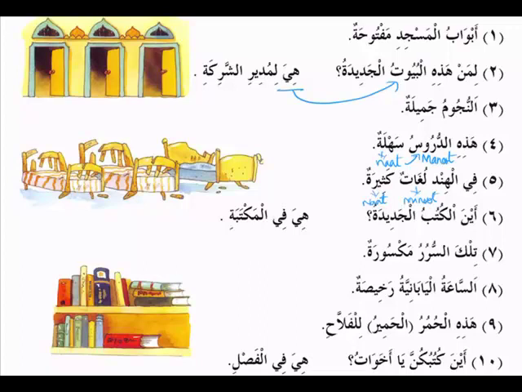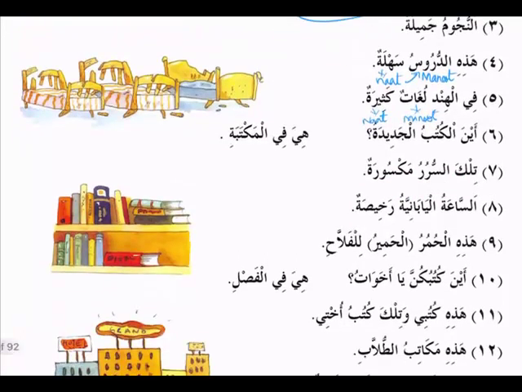So just remember, whenever you're translating, you have to be careful. Here, hazihi means this. The plural of hazihi is what? These. And tilka is ismul ishara ba'id, which we translate as that, but here it is referring to jama. So we'll say those. Okay, those beds are broken. All right, tilka mubtada is sururu badal, and maksurun is one word marfu khabar. And maksuratun is wahid muannas because it has to match with the mubtada.